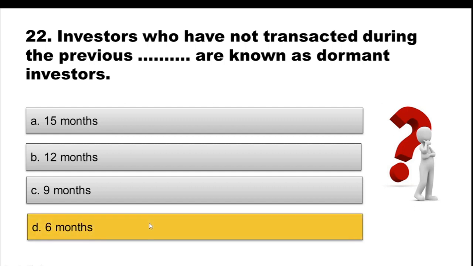And the correct option is option D, 6 months. Now dormant means not active. Non-active investors who are not making any transactions. Those kind of investors are called dormant investors, that means they have not made any transaction during the previous 6 months.